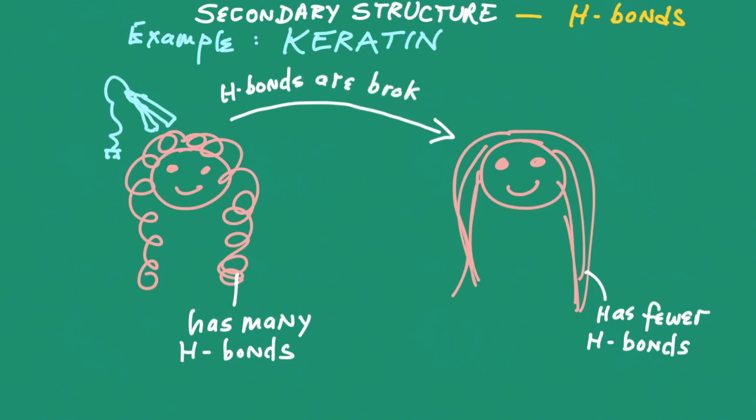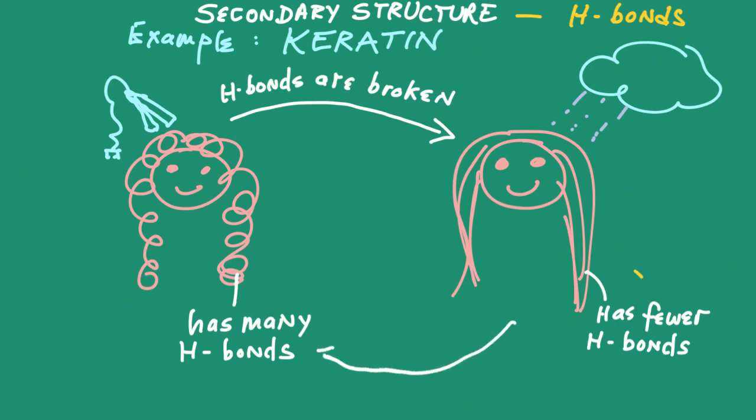So let's say I have straightened my hair and I feel good, I look good, and I step outside and it's raining and I've forgotten my umbrella. So what's going to happen is that rainwater enhances hydrogen bonds. Rainwater is attracted to the dry hair and enhances the hydrogen bonds. And as a result, the hair starts to become...